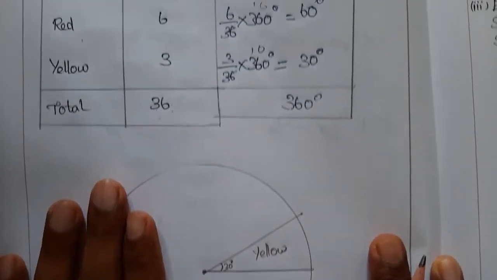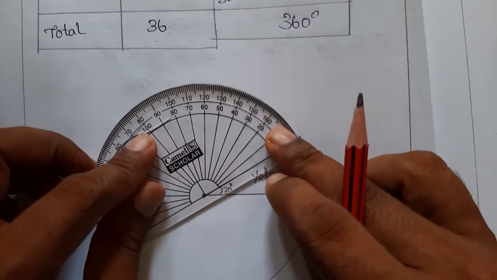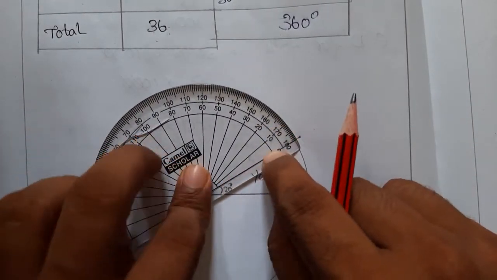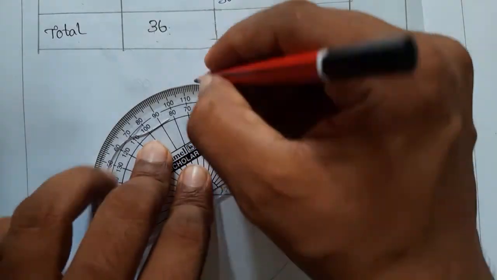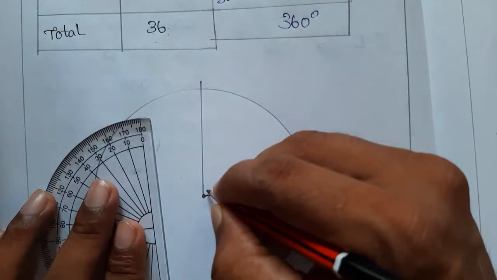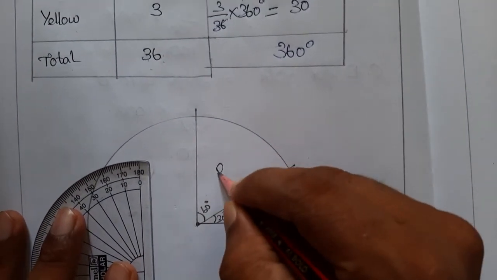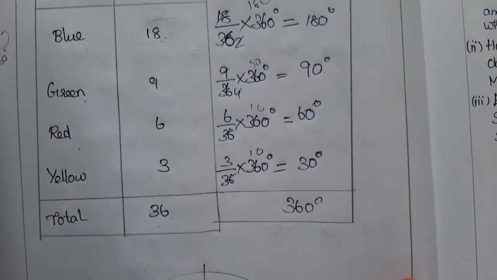So next is red, right? 60. So from the yellow line, from here just mark this as 0, then mark 60, 0 to 60. Here is the 60, and draw the line here, and it is a 60 degree angle. And what color is it? Red, right? Red.